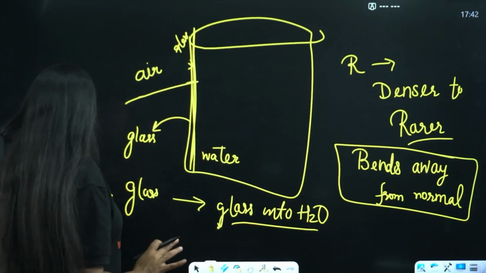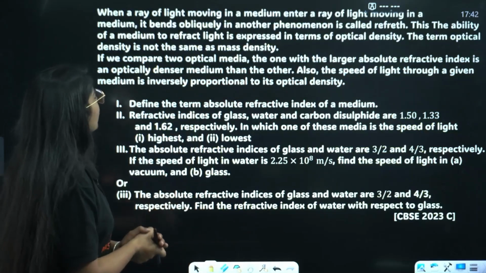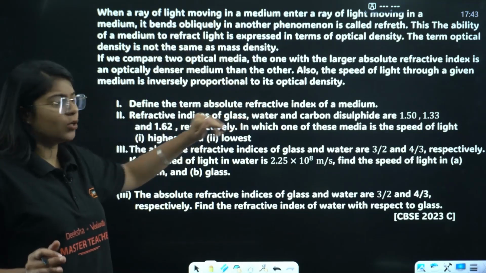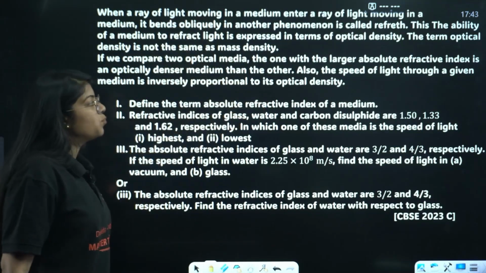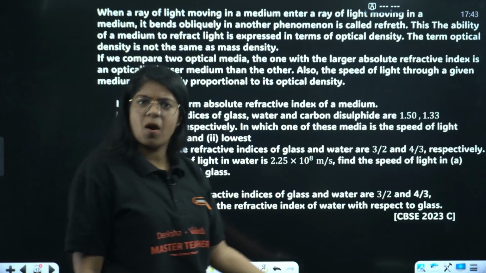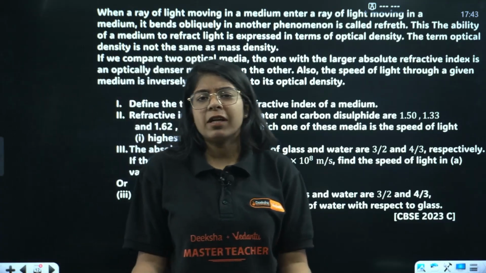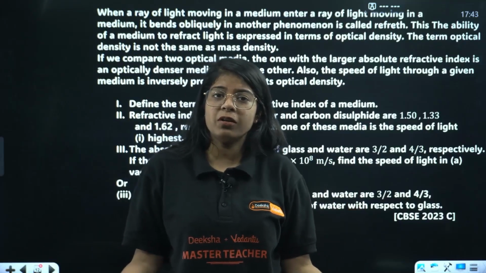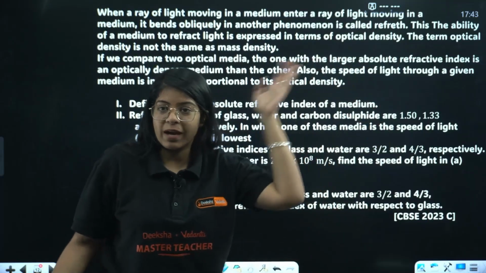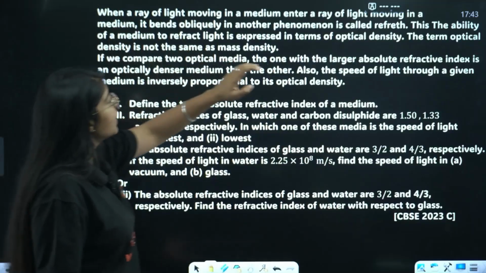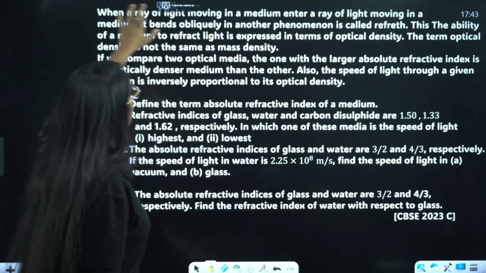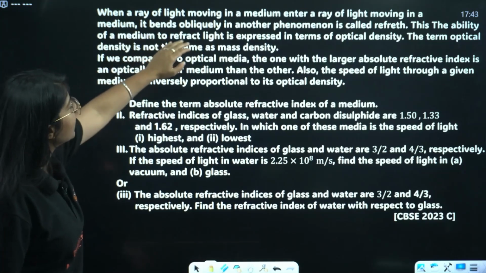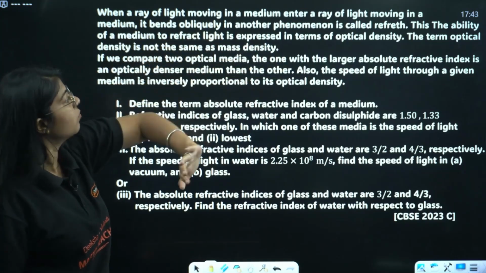Okay, next we have another question. Again, without reading the passage, let's just jump into the question. Define the term absolute refractive index of a medium. Ma'am, it is very easy. The refractive index of a medium with respect to vacuum is called the absolute refractive index of the medium. You don't have to go into the question. Even if you want to know the exact definition, the ability of a medium to refract light is expressed in terms of optical density.